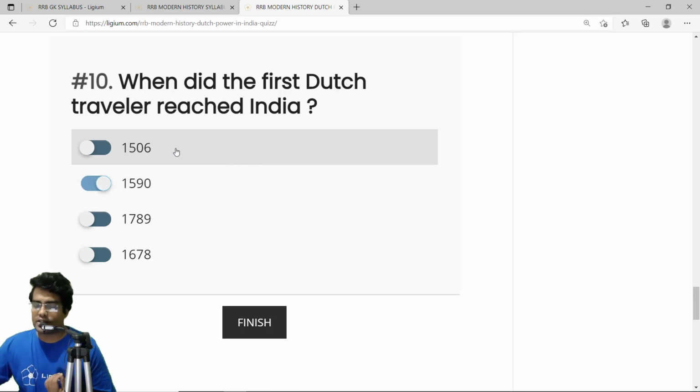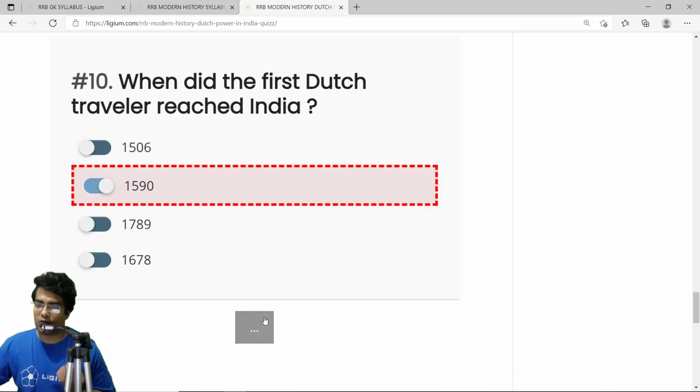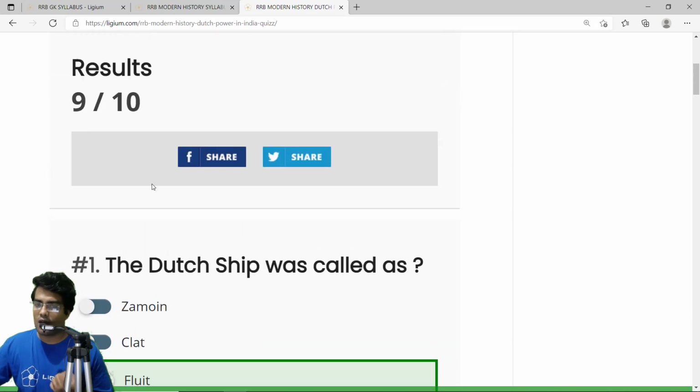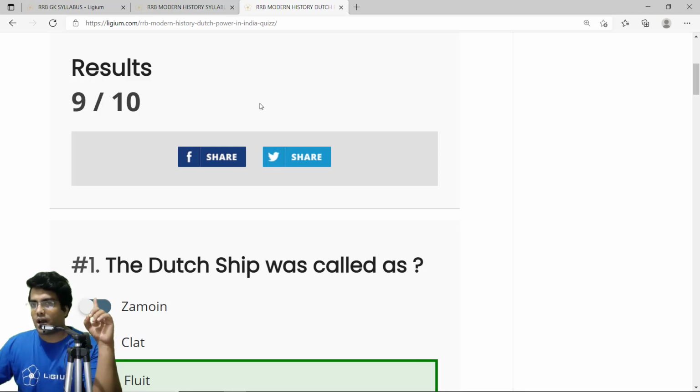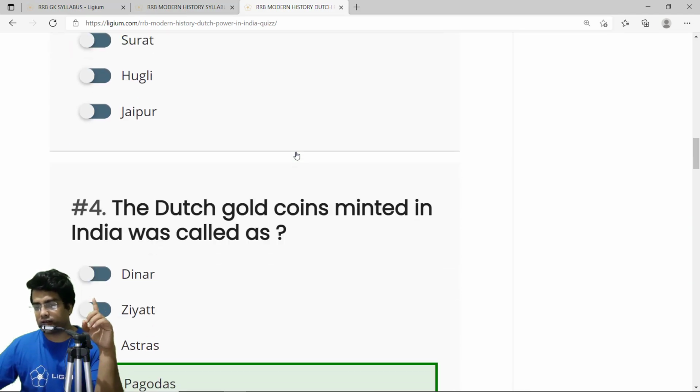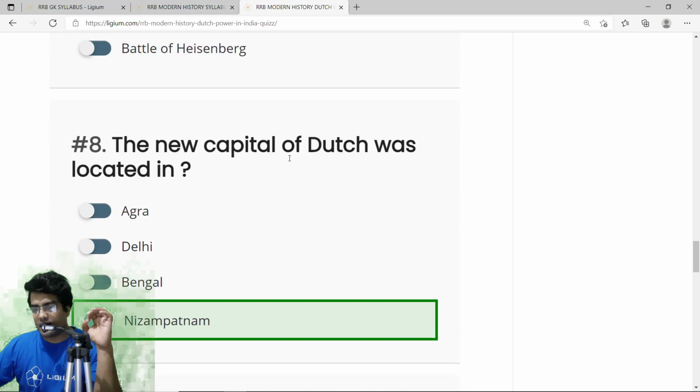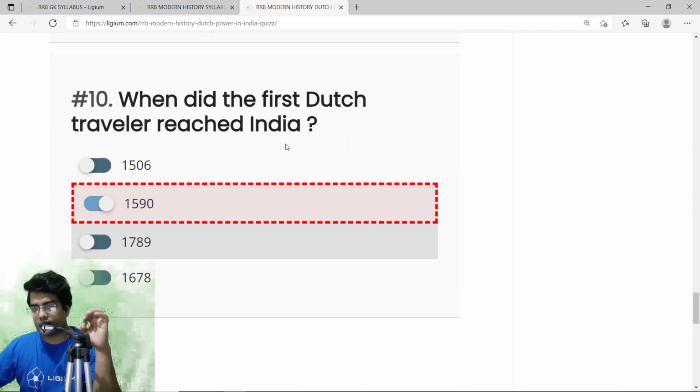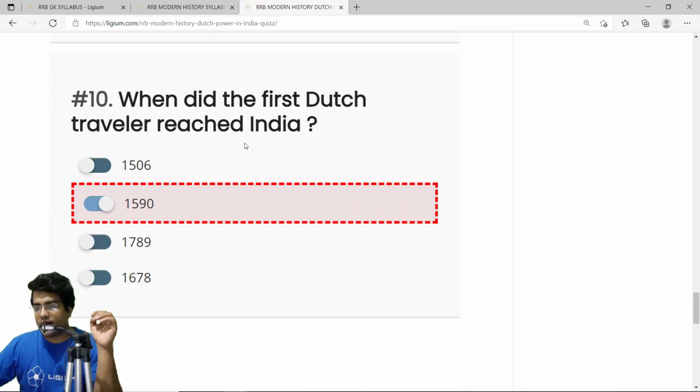Let us explore how many of our answers are correct. Let me click on finish. Nine. Unfortunately, I have marked one answer wrong. I'm just giving you a glimpse of what will happen. As you can see, 1590 is wrong. The correct answer is 1596, but the option here was 1506.